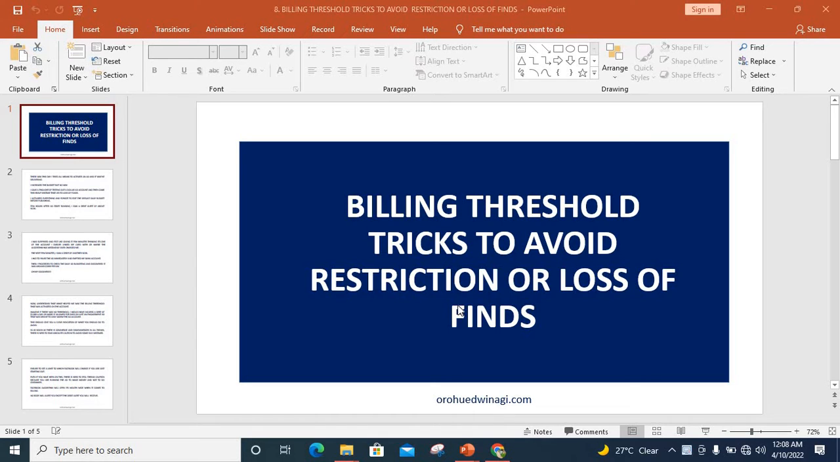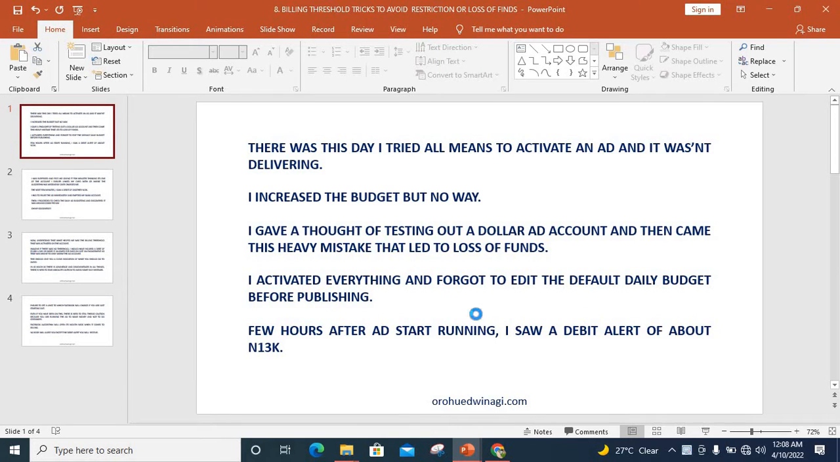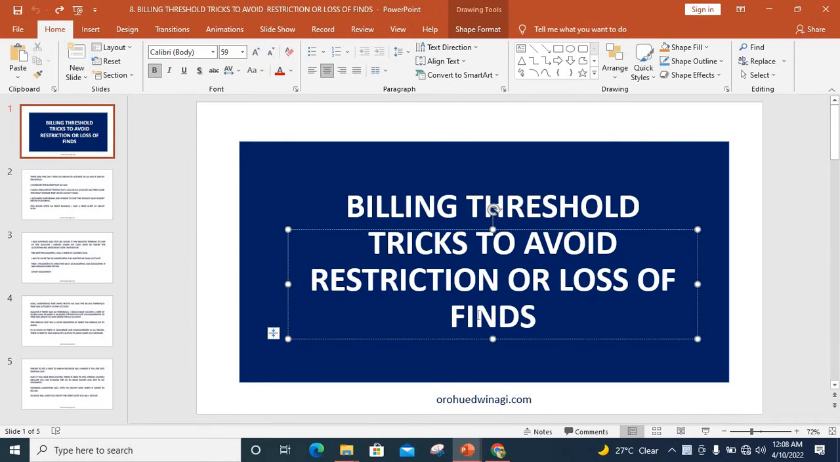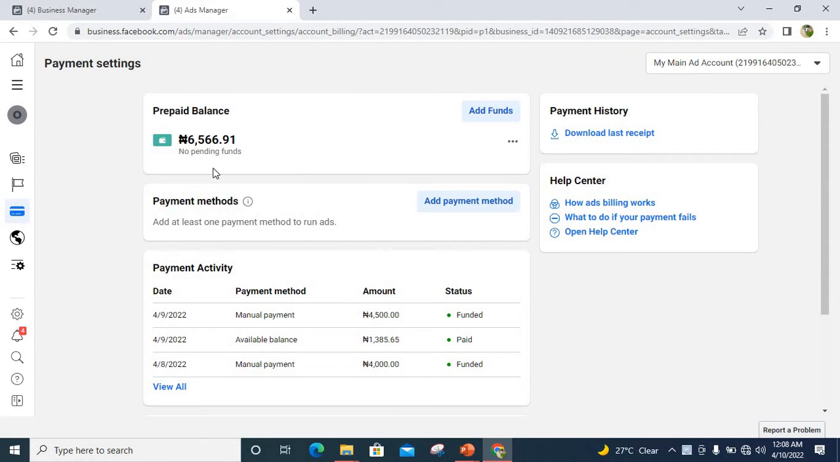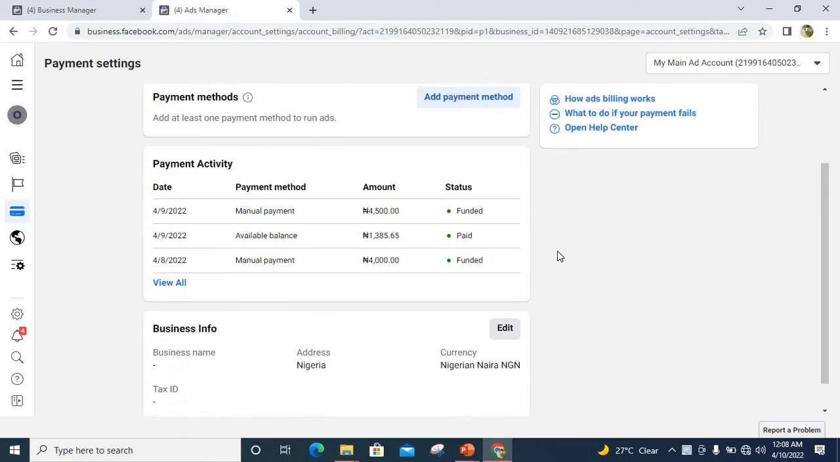We'll be walking through billing threshold tricks to avoid restriction or loss of funds. Loss of funds, yeah. So now let's look at this. What do we mean by this billing threshold?